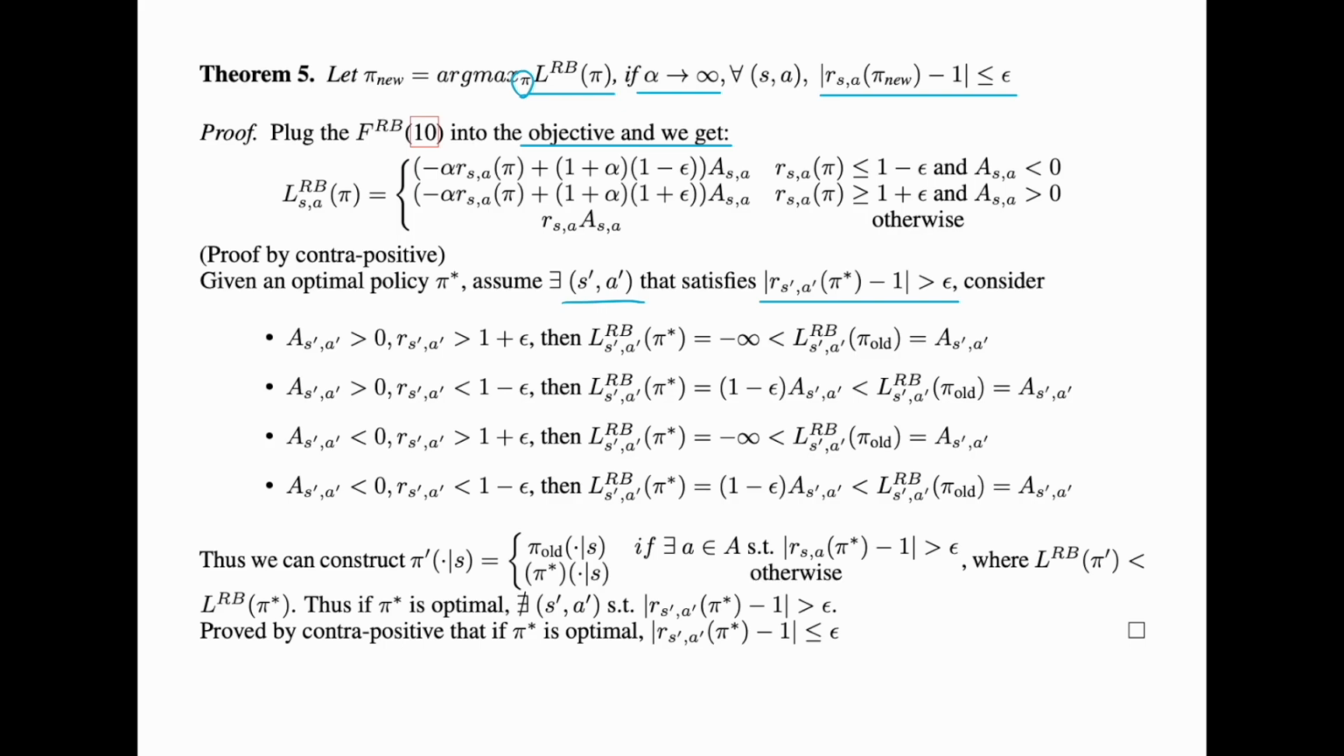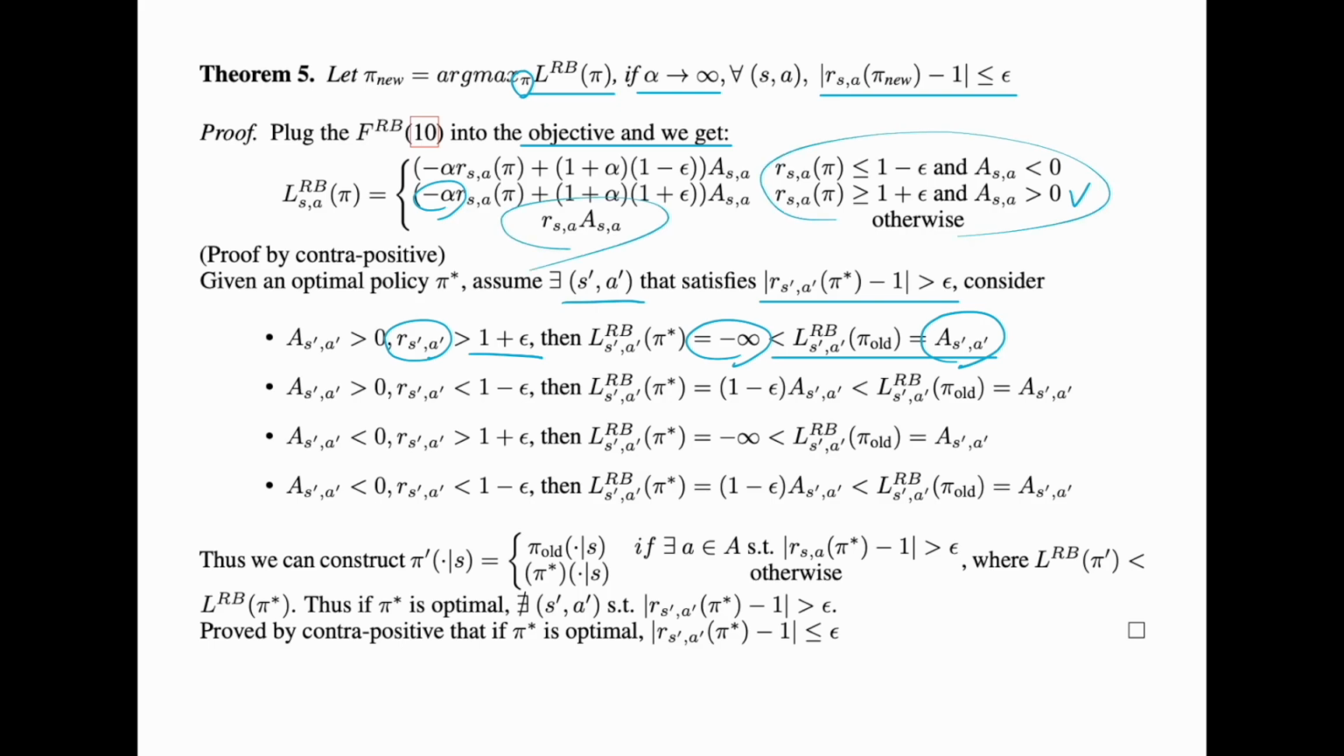So let's just look at the first 2 because the third and fourth are similar to the first and second. For advantage greater than 0, the likelihood ratio is greater than 1 plus epsilon, which we are right here. The objective of pi star is minus infinity because alpha is negative infinity. So it is, of course, smaller than the old policy objective. And the second condition, which is not shown here, we can derive from the objective function. So it is not satisfying any of these conditions. It will just follow this one.